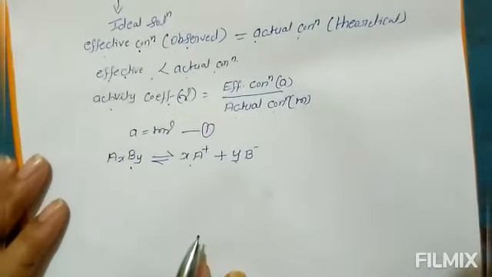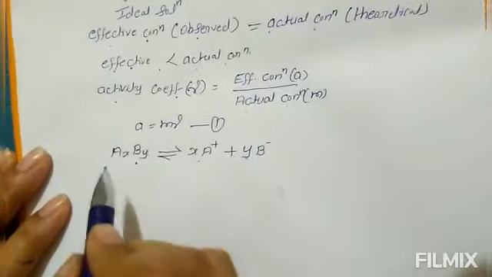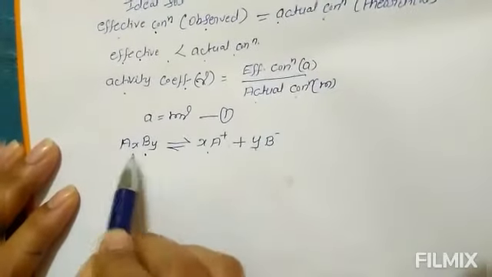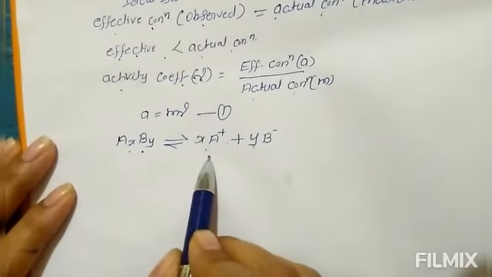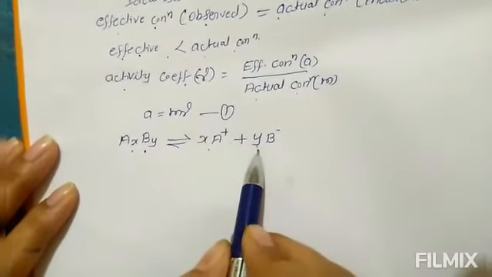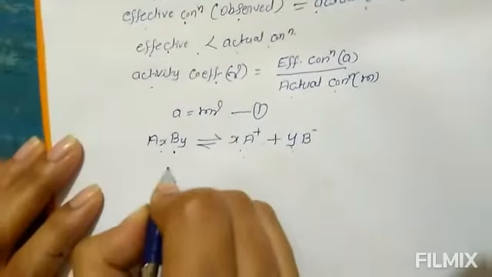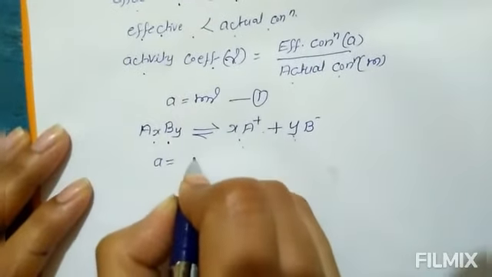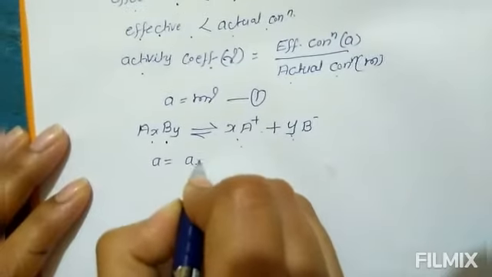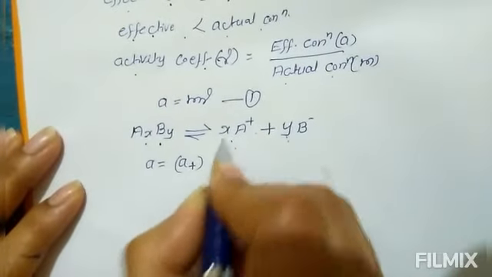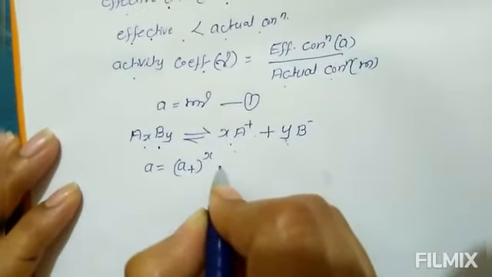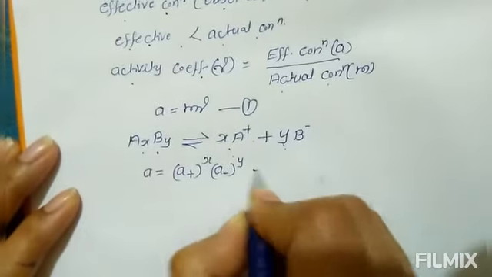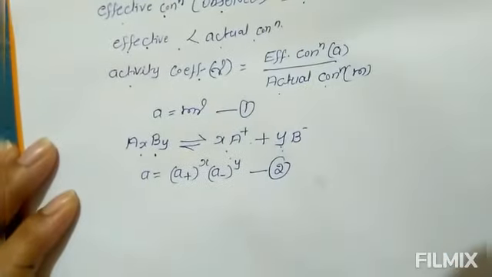Therefore, the activity of the electrolyte is defined as the product of activity of cations and activity of anions. That means activity of an electrolyte is equal to the product of the activity of cation A plus to the power x and activity of anion A minus to the power y. This is equation number 2.